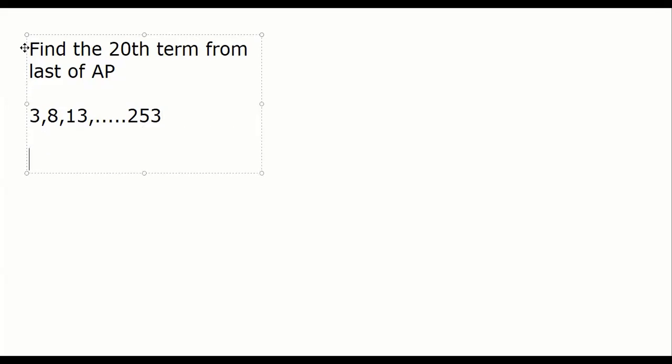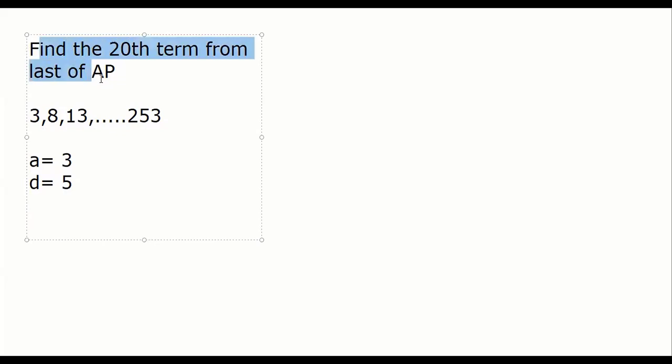What is A here? 3, if I use the same method which I did now. What is D? 5. Last term is 253. First we'll find out how many terms are there.